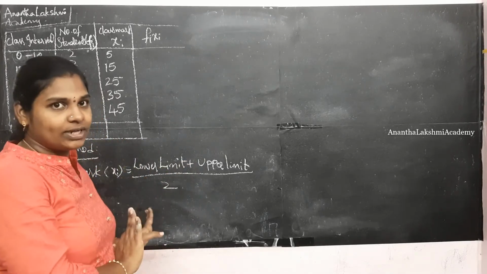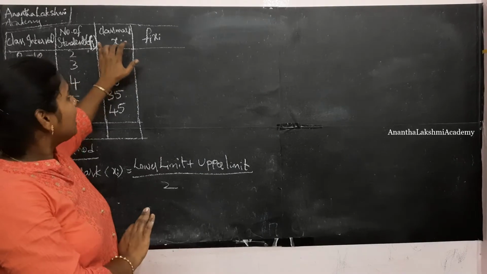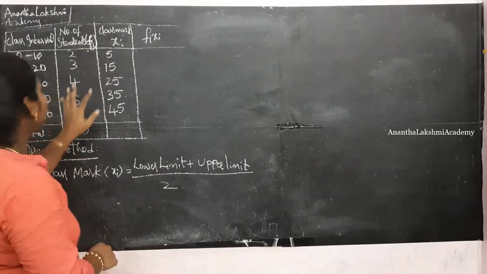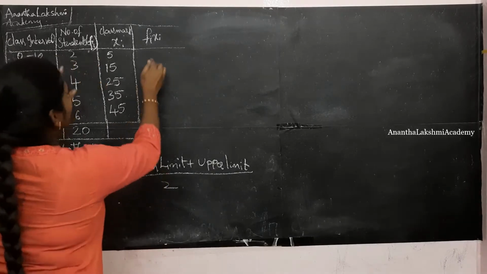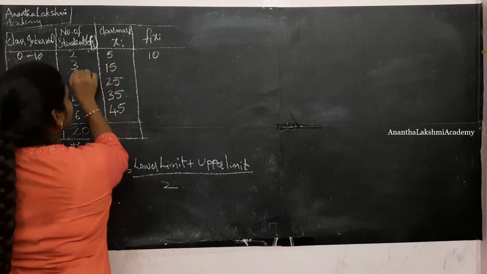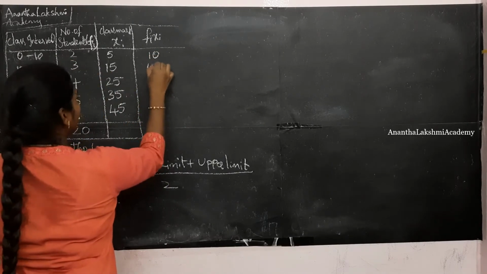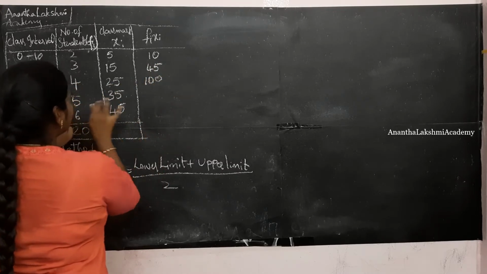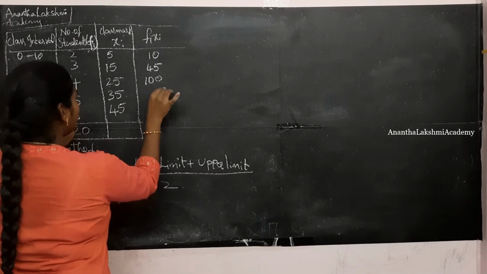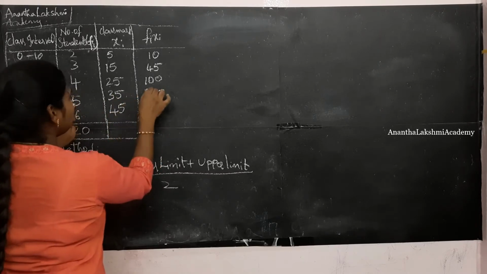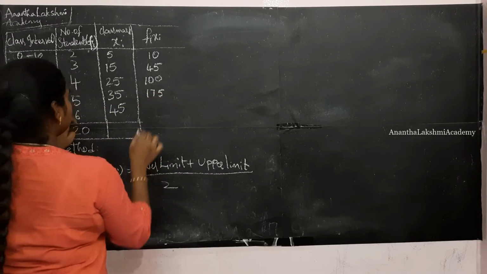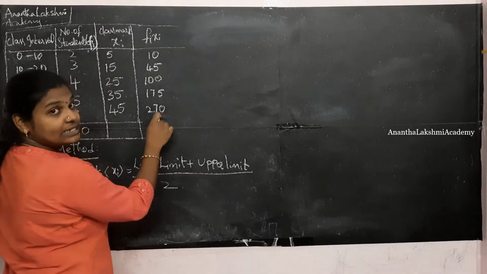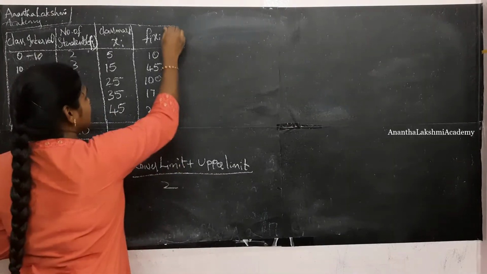That is how we are going to define this. But xi is nothing but the class mark here. So this is going to be 2 5s are 10, 3 15s are 45, 4 25s are 100, 5 35s are 175, 6 45s are 270.